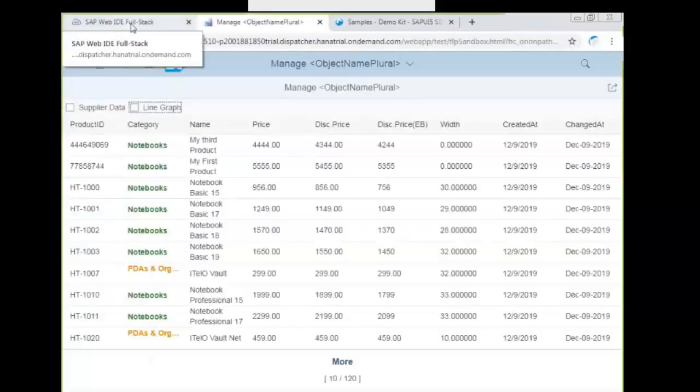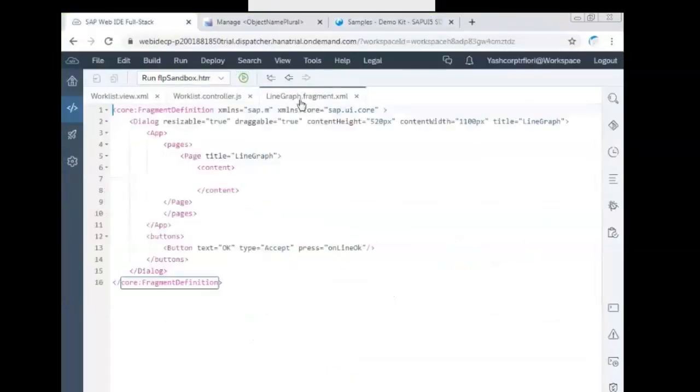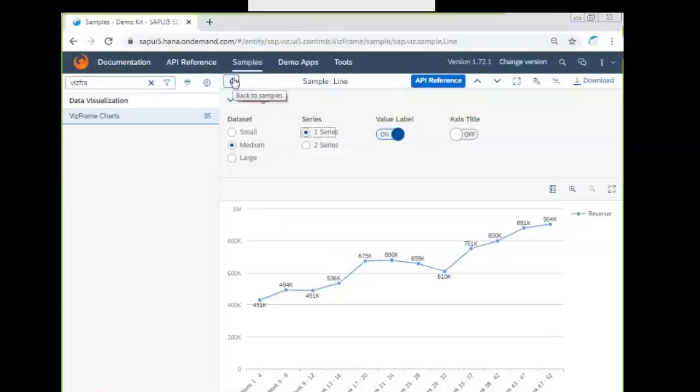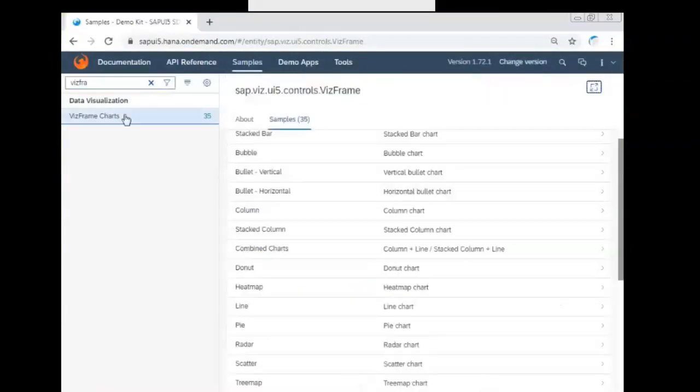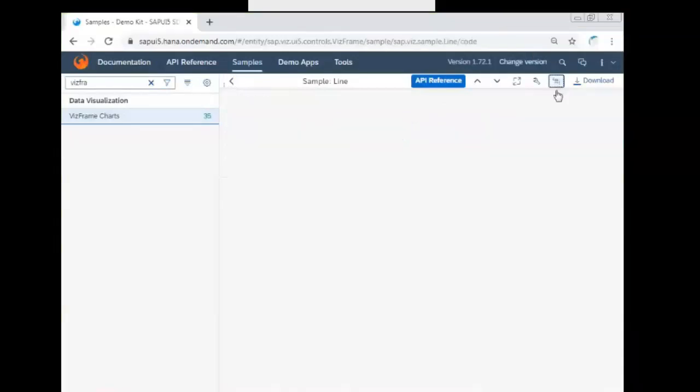So are you ready with the fragment? Okay. Now go to the line graph.fragment.xml and keep this ready. And the demo kit, keep it ready. You have to go into the frame charts, go to the line graph, on the top right side, show source code for this sample.